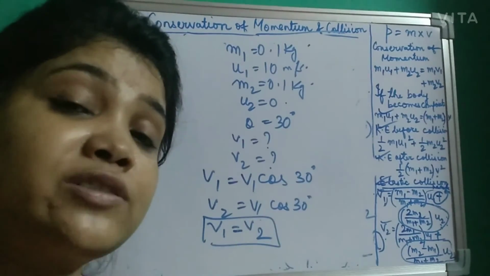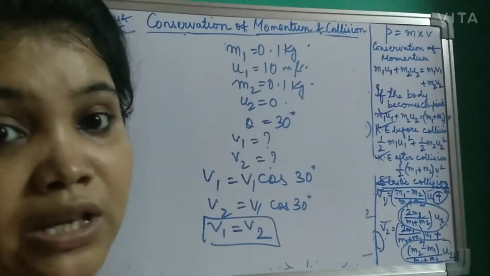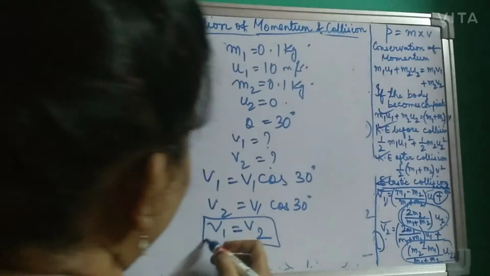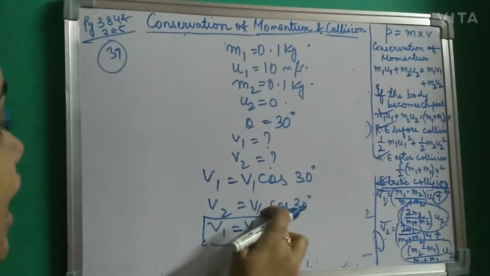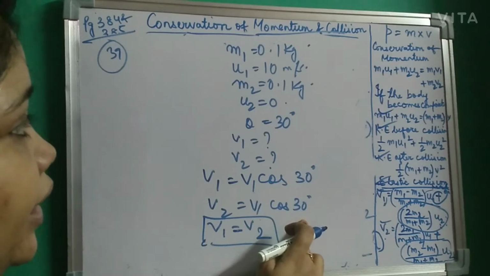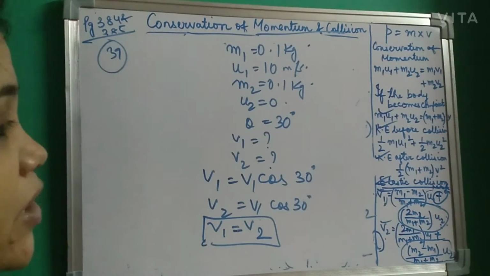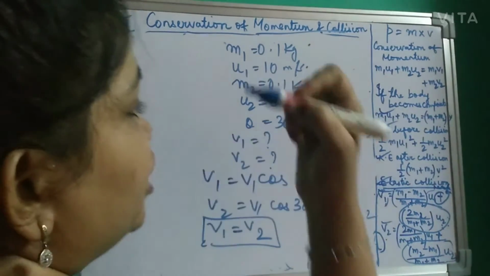Since the velocity of the two balls is the same because the mass is also the same, and the angle of inclination is also the same. So we have V1 equal to V2, and V1 equal to V1 cos 30 degree. So we can easily put it in this formula and find out the speed of the body, because you know U1, you know U2.